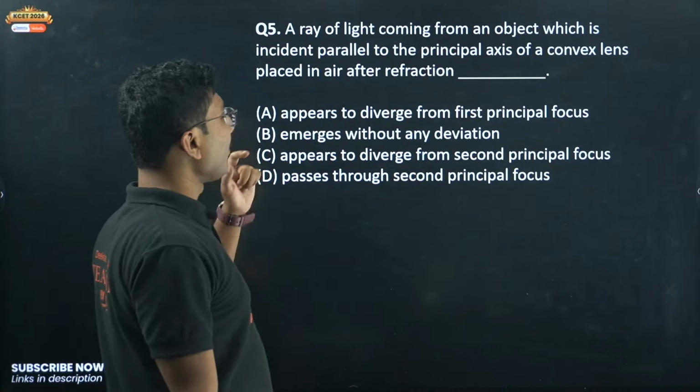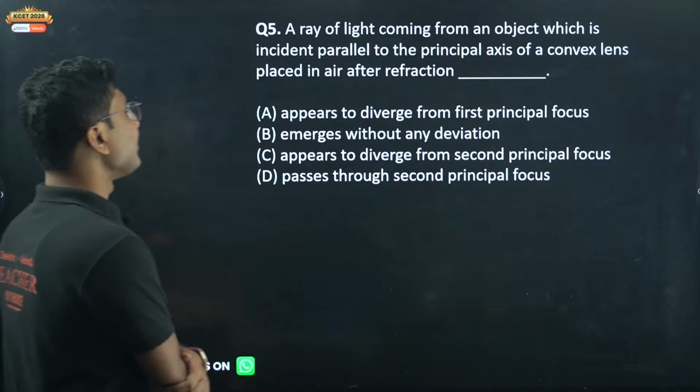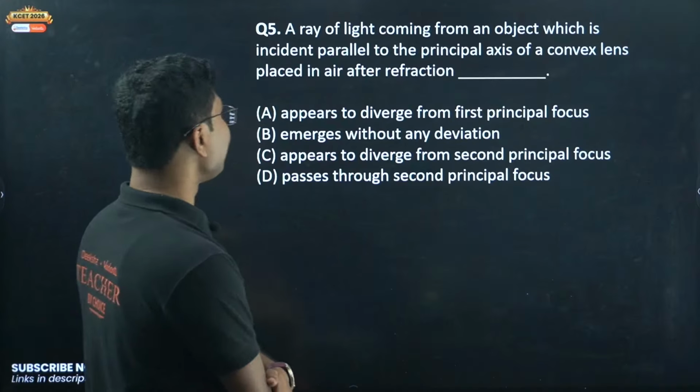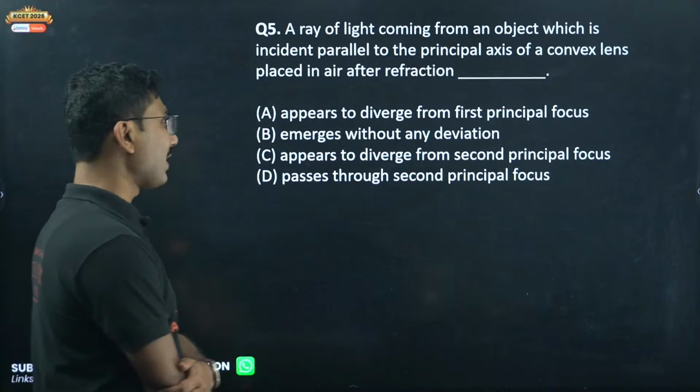Next, a ray of light coming from an object which is incident parallel to the principal axis of a convex lens placed in air, after refraction.